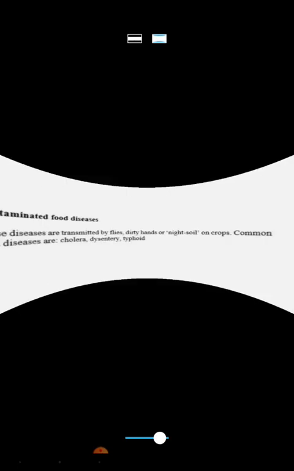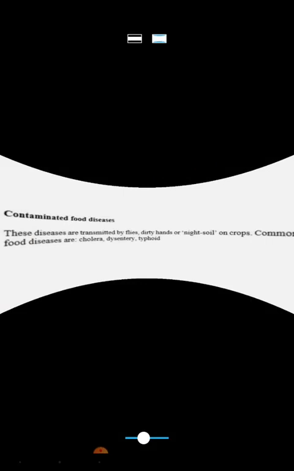Now we move to the next one, which is the contact disease or contagious disease, or sometimes it is also known as infectious disease. These diseases are spread by skin contact and are called contagious disease. Diseases transmitted this way are ringworm, syphilis, scabies, and so on. Also, certain animal parasites are transmitted by skin contact. They include fleas, body lice, head lice, ticks, mites, and leeches. All these are known as contagious disease.